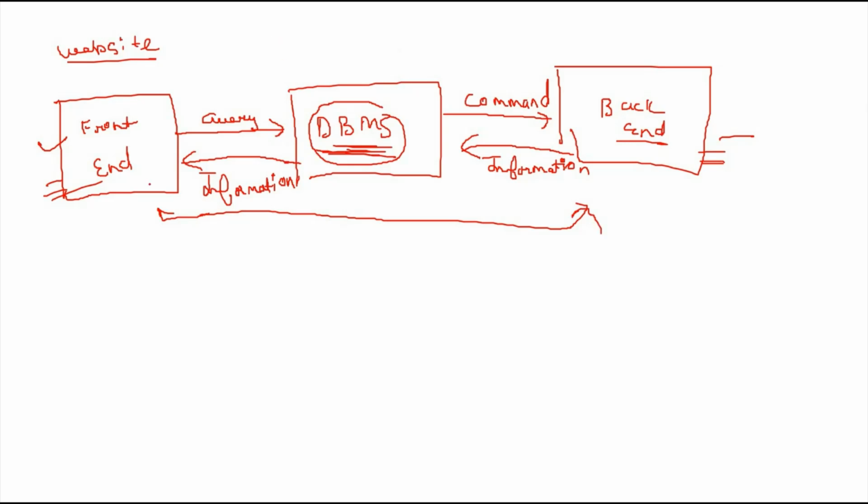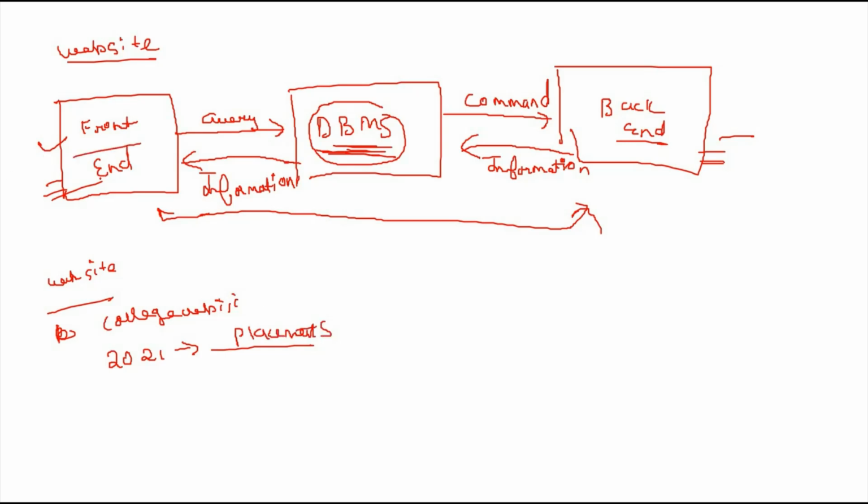I will explain one more time. Suppose there is a college website, and I want to see last year's number of placements. From the front end, a query is raised to check the placement details.